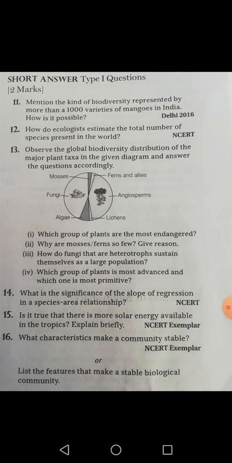Now finally I am coming to the last question. What characteristic makes a community stable? और इसी को दूसरे तरीके से भी पूछा जा सकता है, list the features that make a stable biological community. तो एक स्टेबल बायोलॉजिकल कम्युनिटी के क्या फीचर्स होंगे? तो I want to tell you that less variations in the productivity from year to year. यानी प्रोडक्टिविटी जिस कम्युनिटी की ज़्यादा वेरिएबल नहीं है, यानी throughout the year equal productivity आ रही है, तो हम कह सकते हैं कि यहाँ less variation आएंगे. तो ये कैरेक्टरिस्टिक है एक स्टेबल कम्युनिटी का.